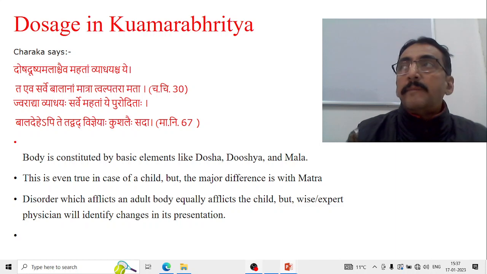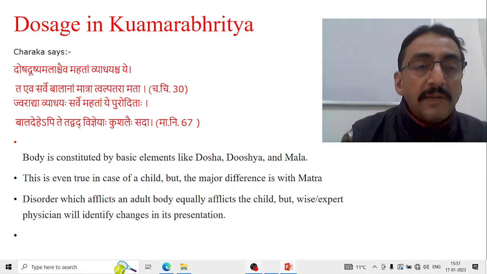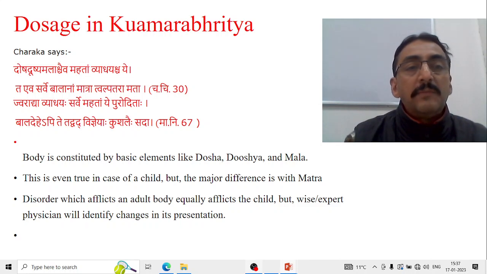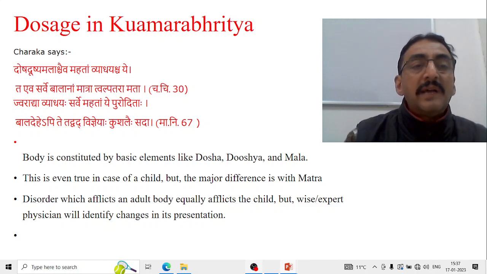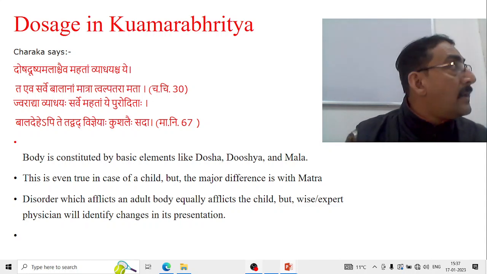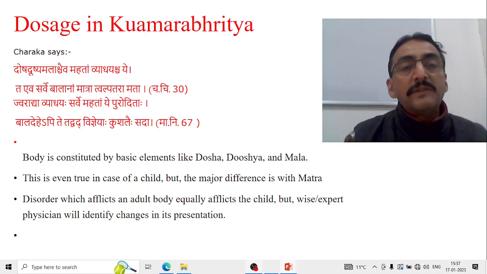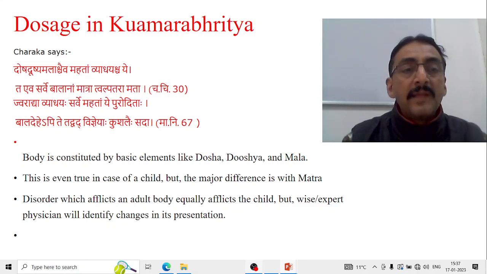Charaka says in Chikitsasthana one important sloka, what he says: Dosha dushya malaschaiva mahatam vyadayaschaye ta eva sarve balanam matrato alpataramataha jwaradyaha vyadayah sarve mahatam ye puroditaha baladehe api te tadvat vijneyam kushale sadaha. So this is mentioned by Madhavanidana, and the first sloka is mentioned by Charaka Chikitsa.